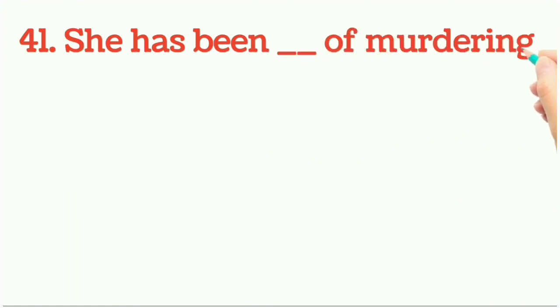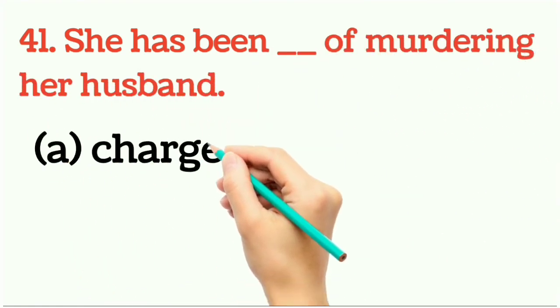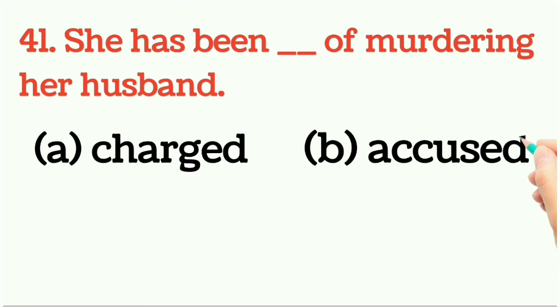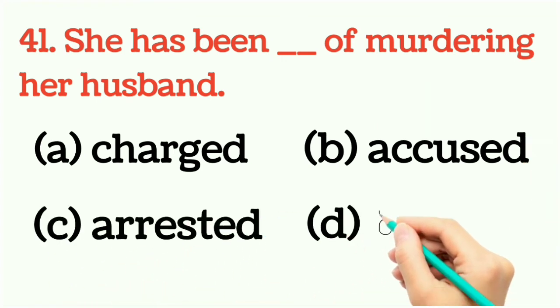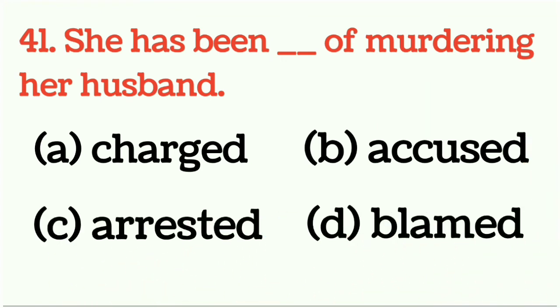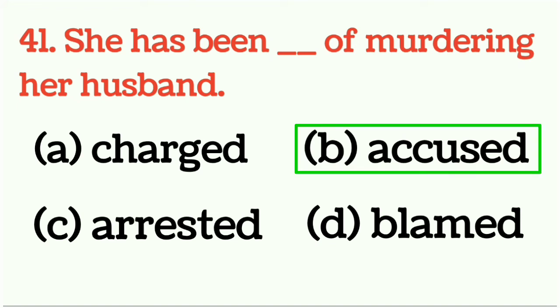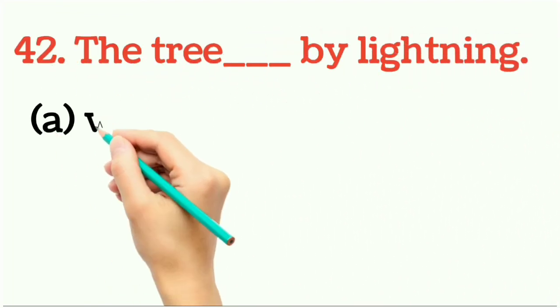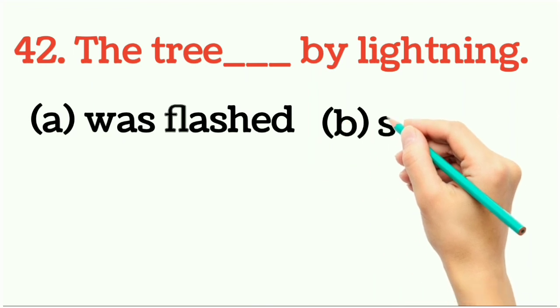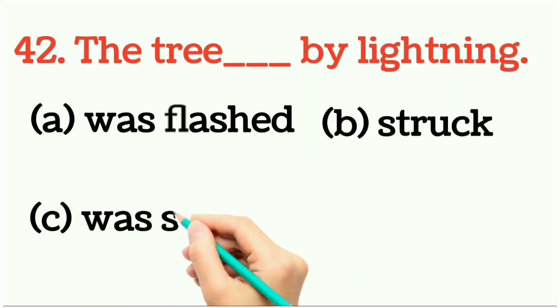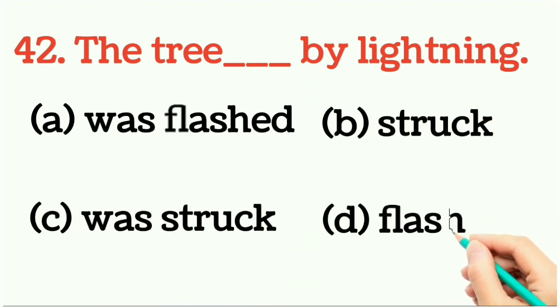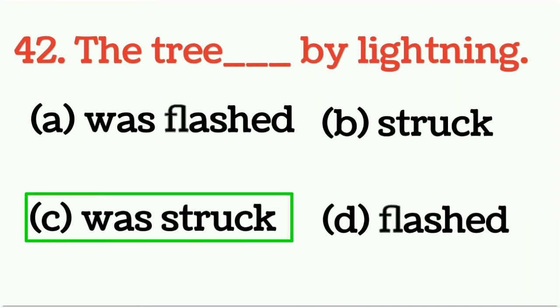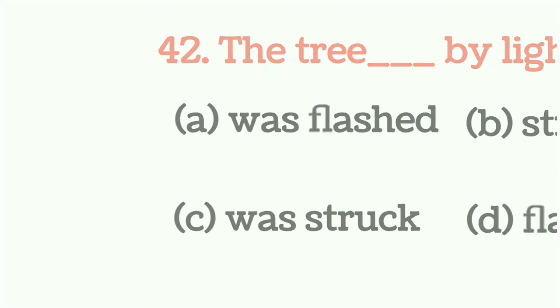Question number 41. She has been dash of murdering her husband. Which one is the correct answer? You have to choose, and right answer would be option number B, accused. She has been accused of murdering her husband. Question number 42. The tree dash by lightning. So what would be right answer? You have to choose, and right answer would be option number C. The tree was struck by lightning. Answer would be option number C.